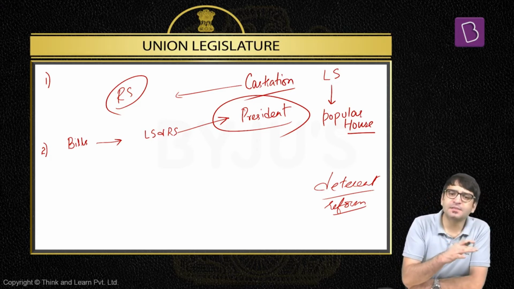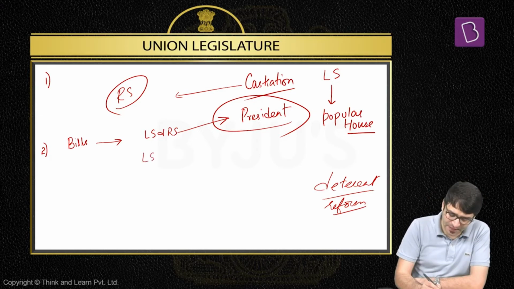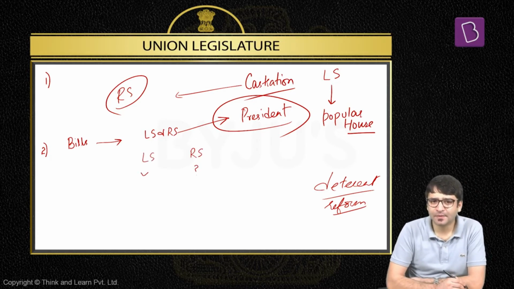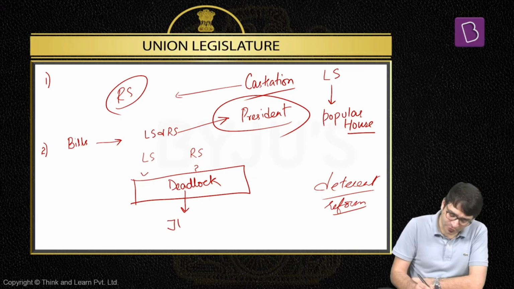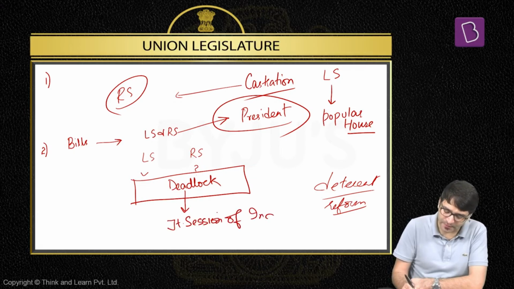But when you look at this way, there are some bills where there can be disagreement. Let's say, for example, a bill is passed by Lok Sabha, but this bill is not passed by Rajya Sabha. Rajya Sabha does not agree with this bill. And if Rajya Sabha does not agree with this bill, there is a deadlock. And if there is a deadlock, to resolve this deadlock, we have a joint session of Indian Parliament. What is this joint session of Indian Parliament?